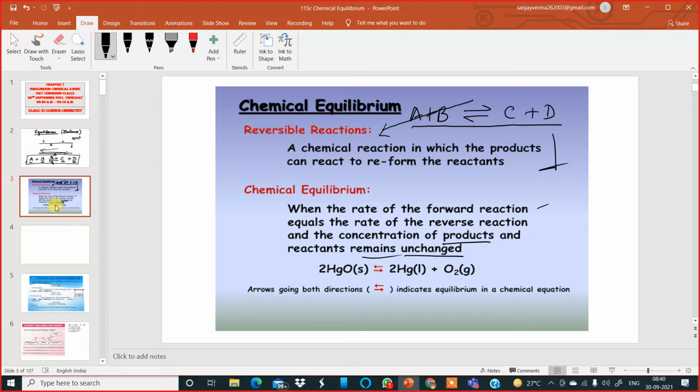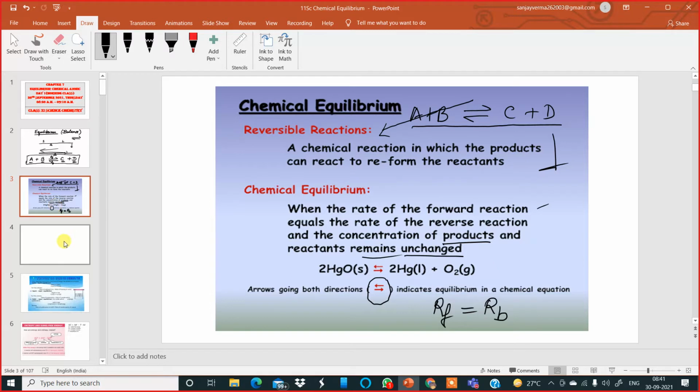Okay, so remember it is very important for all of us to put a reversible arrow whenever you represent a chemical reaction which is reversible and in a state of chemical equilibrium. Here you must remember the rate of the forward reaction is equal to the rate of the backward reaction. Then only it is a situation of chemical equilibrium.